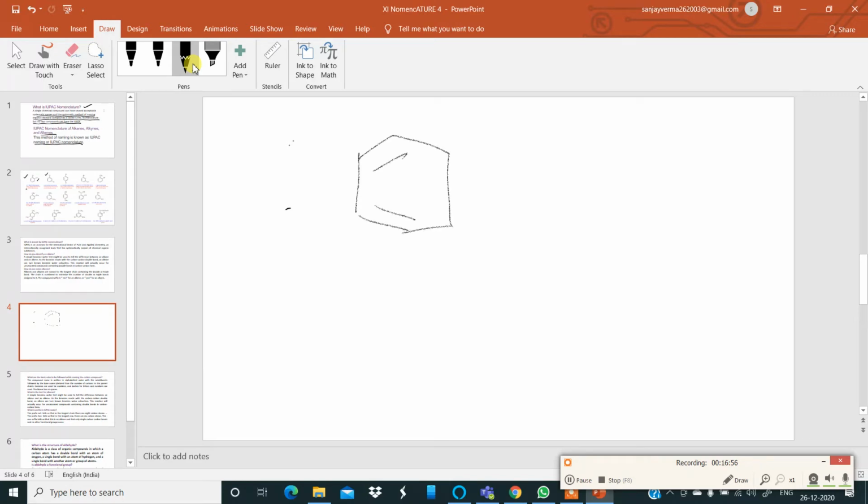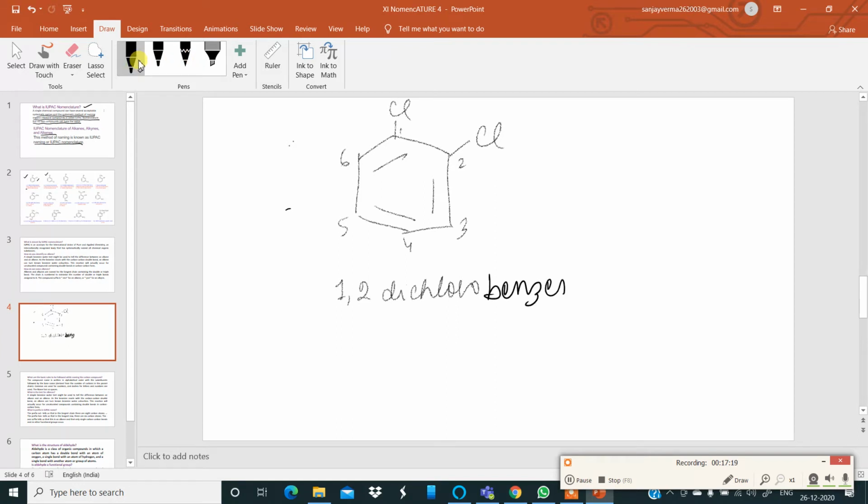I am going to draw the benzene ring. There is chlorine over here, and chlorine over here. Now this is 1, 2, 3, 4, 5, and 6. So we name it as either 1,2-dichlorobenzene, or it is called ortho.